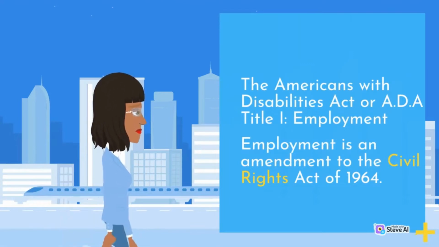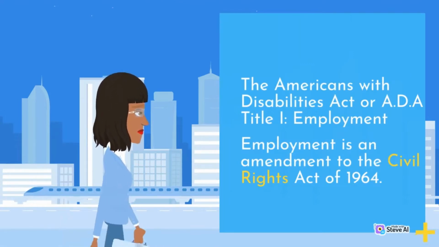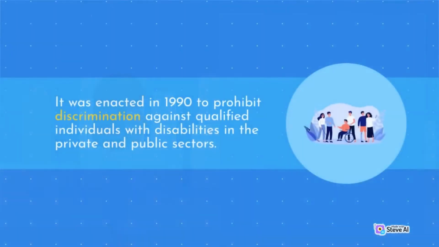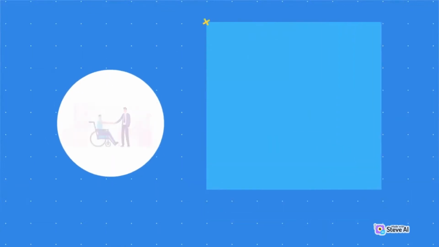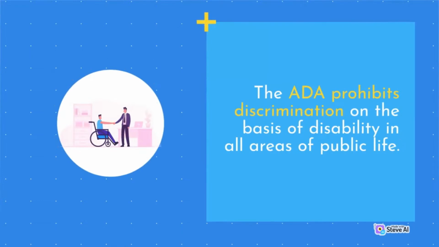The Americans with Disabilities Act or ADA Title 1, Employment. Employment is an amendment to the Civil Rights Act of 1964. It was enacted in 1990 to prohibit discrimination against qualified individuals with disabilities in the private and public sectors. This act is a comprehensive law that covers a wide range of areas, including employment, transportation, public accommodations, and telecommunications. The ADA prohibits discrimination on the basis of disability in all areas of public life.